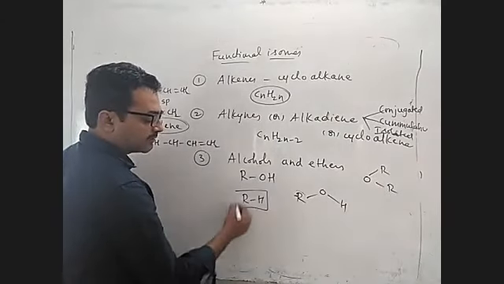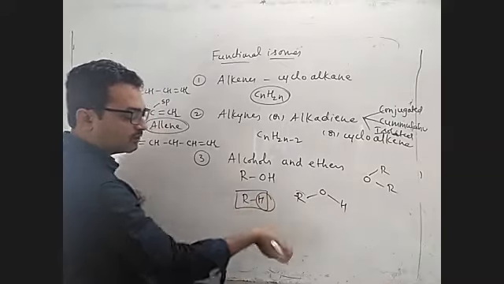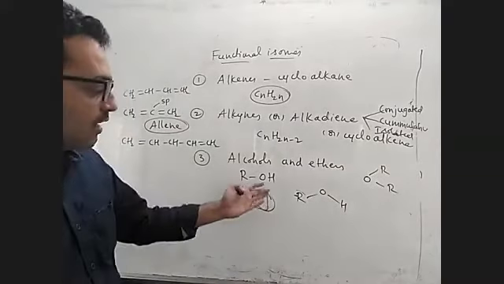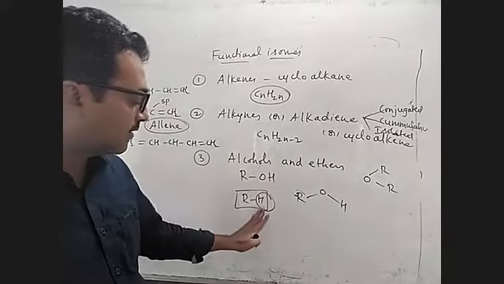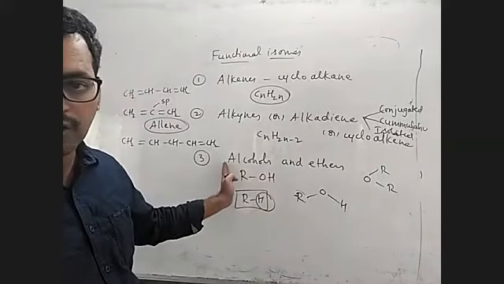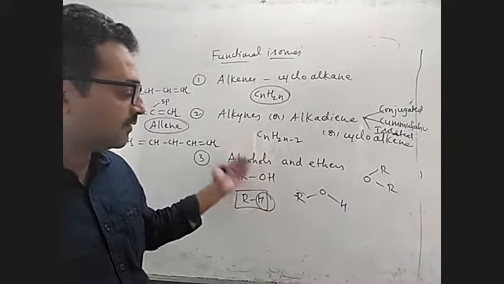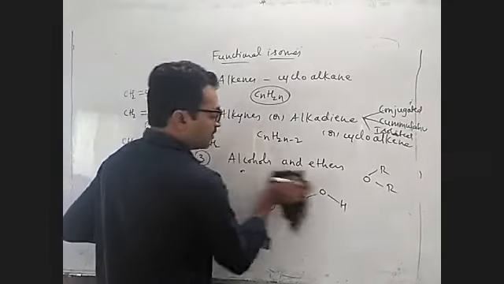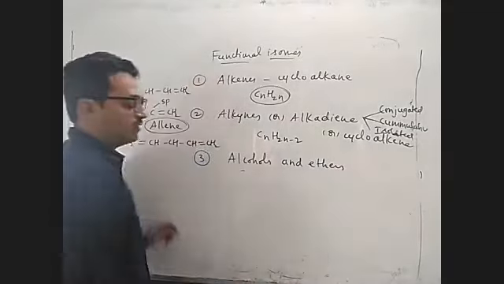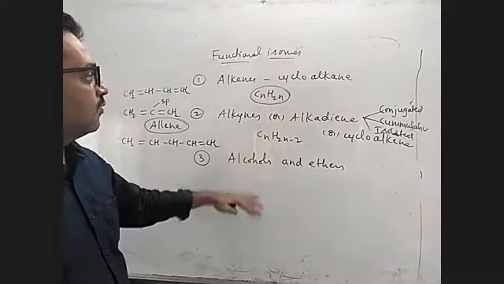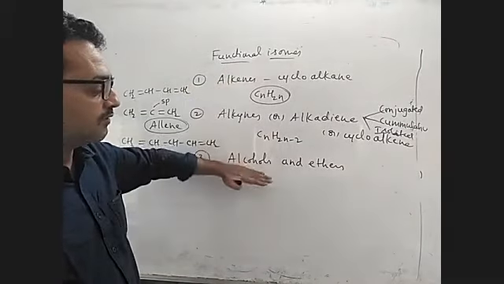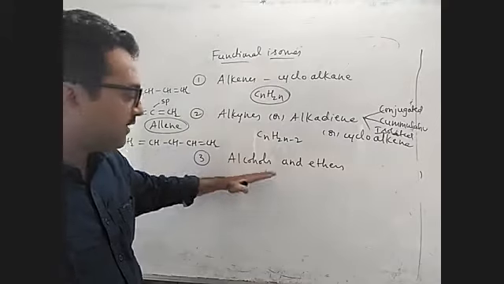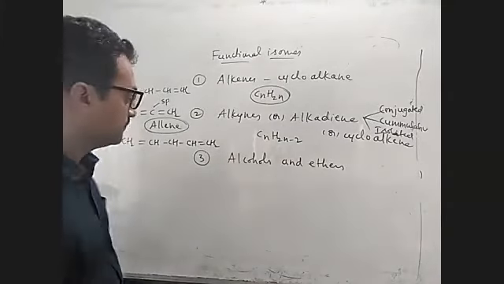Or you can say hydroxyl derivative of alkane. Alkane you will write like this. So in this, instead of hydrogen, you are keeping OH. So a hydroxyl derivative of alkane is also called alcohol. So you can tell in terms of water or tell in terms of alkane. Fine now. So alcohols and ethers are one set of functional isomers. Because what are functional isomers? Same molecular formula, but different functional group.